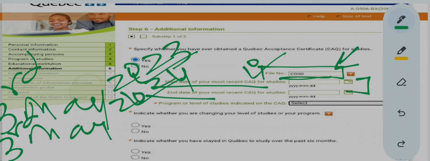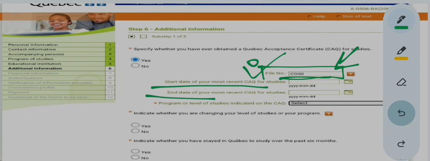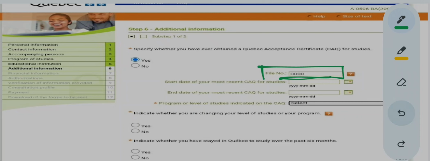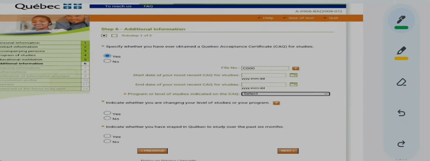So those dates you write over here and here. Okay, that is very easy. You just have to write the information which is available in your previous CAQ. It is very clearly written, everything on that, the start date, the end date, up to what period of time it was given to you. This information is very easy. I hope it is clear.